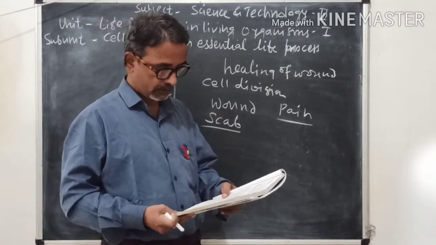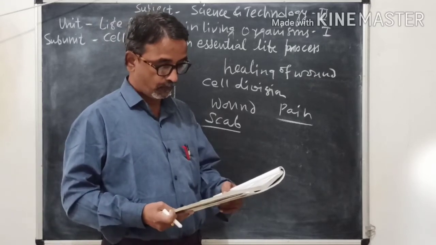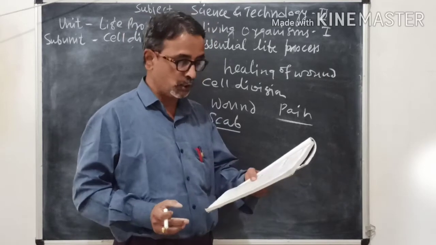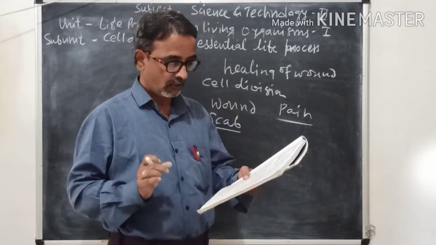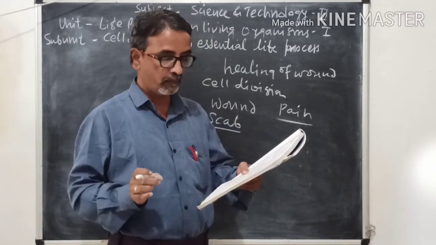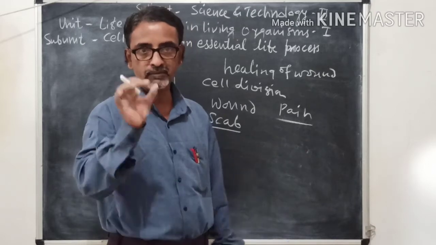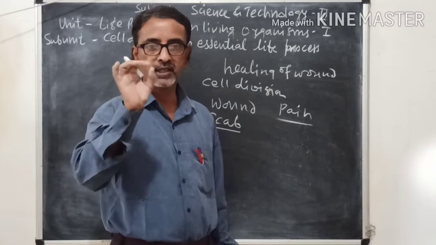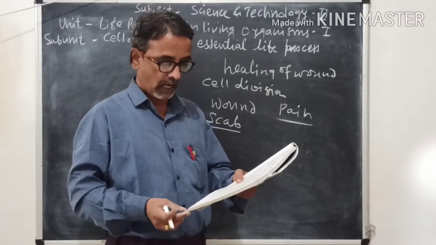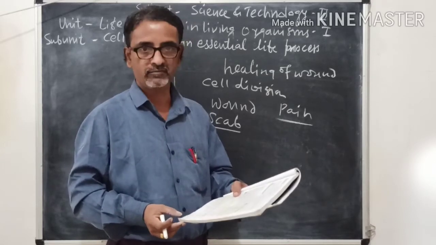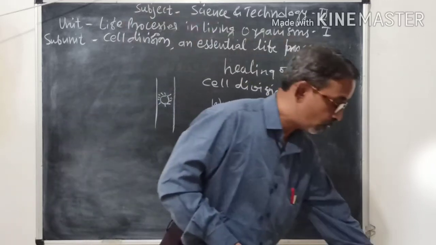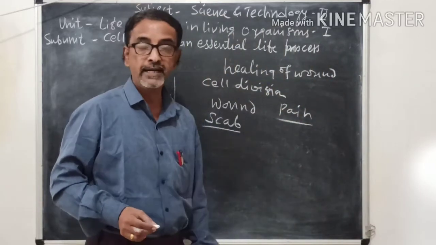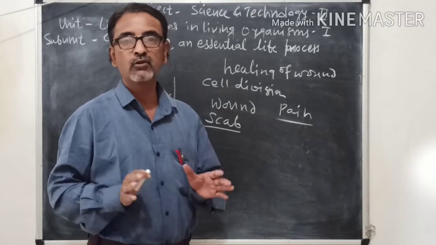Then the next question: do the plants get injured when we pluck the flowers? ज्यावेळेस आपण फूल तोडतो त्यावेळेस प्लांटला इंजुरी होते का? How are those wounds healed? Now we know that plants do not have a nervous system.